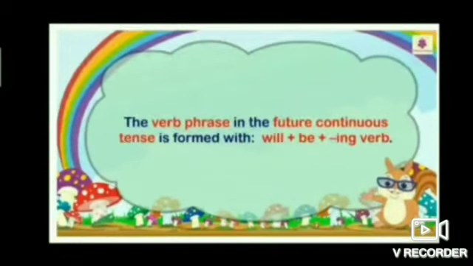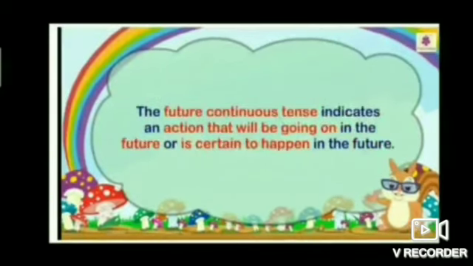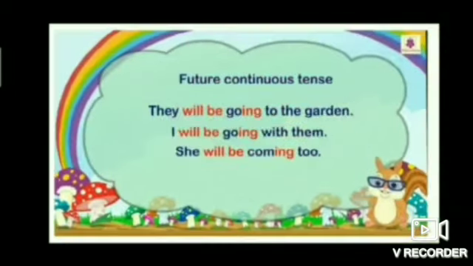The verb phrase in the future continuous tense is formed with will plus be plus ing verb. Okay, students? The future continuous tense indicates an action that will be going on in the future or is certain to happen in the future. For example, they will be going to the garden. I will be going with them. She will be coming too. Okay, students?